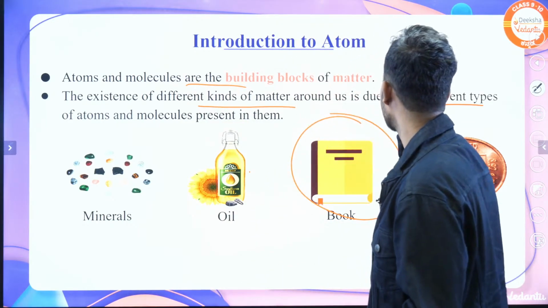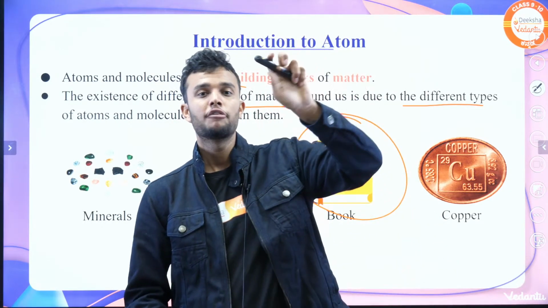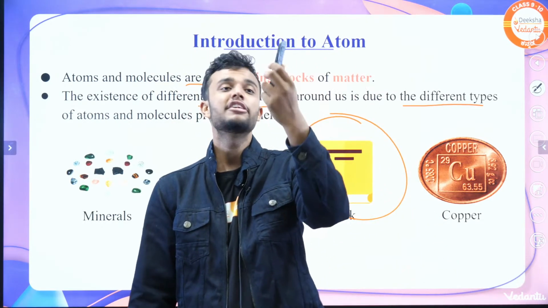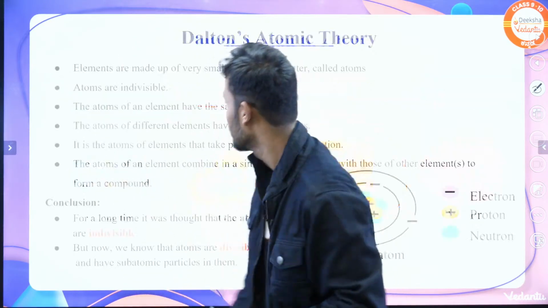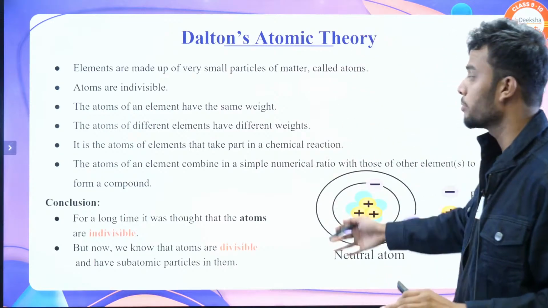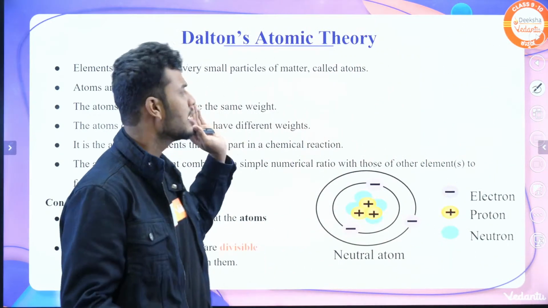Different types of atoms are there, for example in this remote and in this pen, right students? Next, move on to Dalton's atomic theory. Quickly recap the Dalton atomic theory. It's not important, we already discussed it in the before unit.